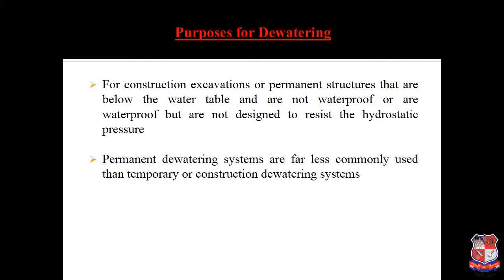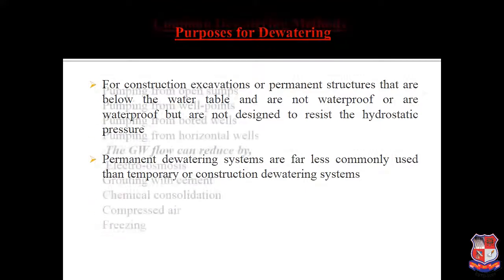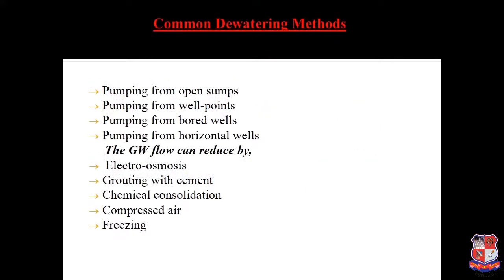The second thing which we'll discuss here is the permanent dewatering system. As we all know, we cannot disturb a dewatering system on a regular basis. We require a permanent solution for that. As far as this is concerned, we require a temporary system for a certain time, but at the end of the construction of the site we require a permanent solution for the dewatering system. After that we will discuss some of the common dewatering methods.